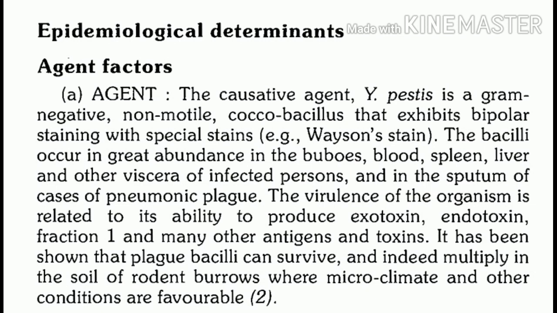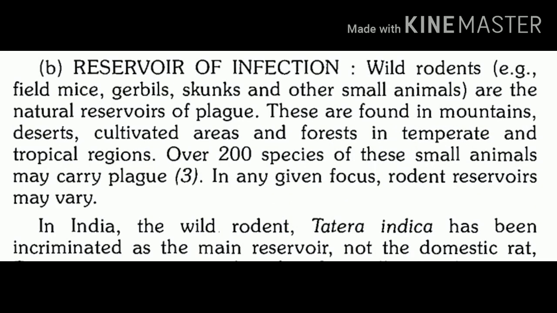So there is another environmental part where we can find Yersinia other than the patient. Initially we talked about the cases or patients where we can find these plague bacilli. In our inanimate environment, we can find it in the soil of rodent burrows. What is the reservoir of infection?